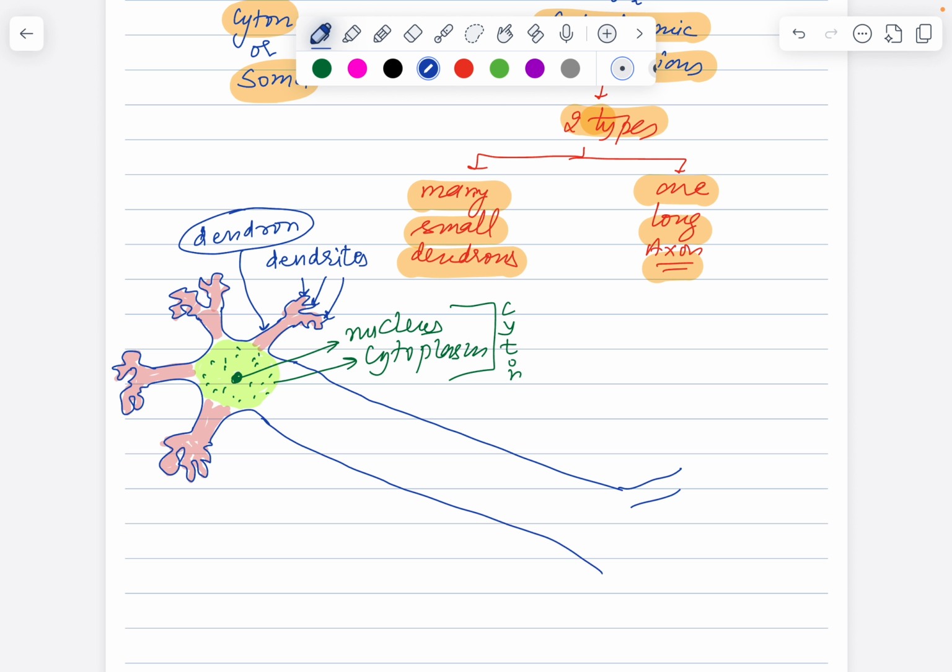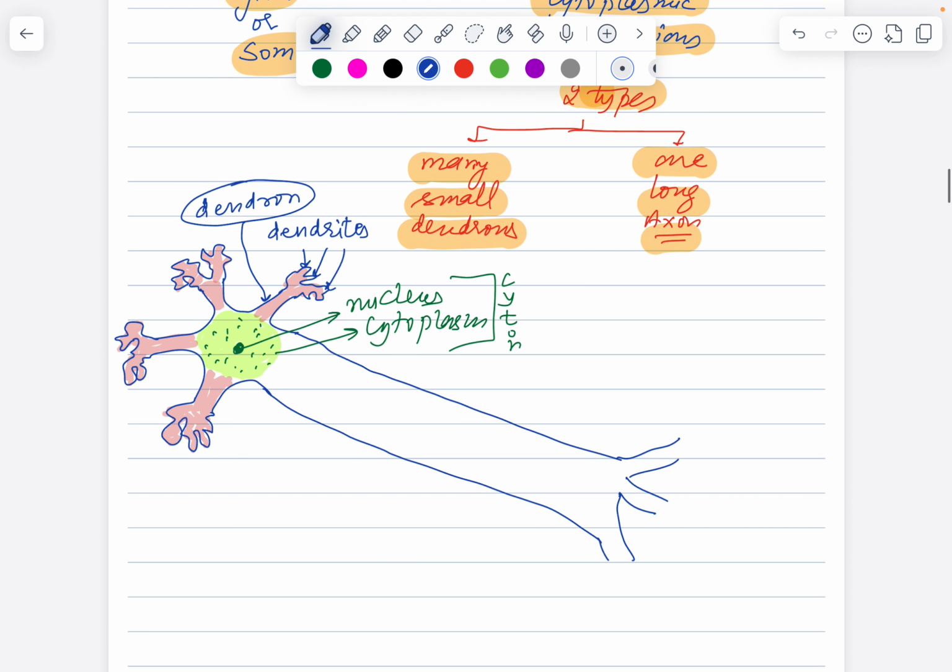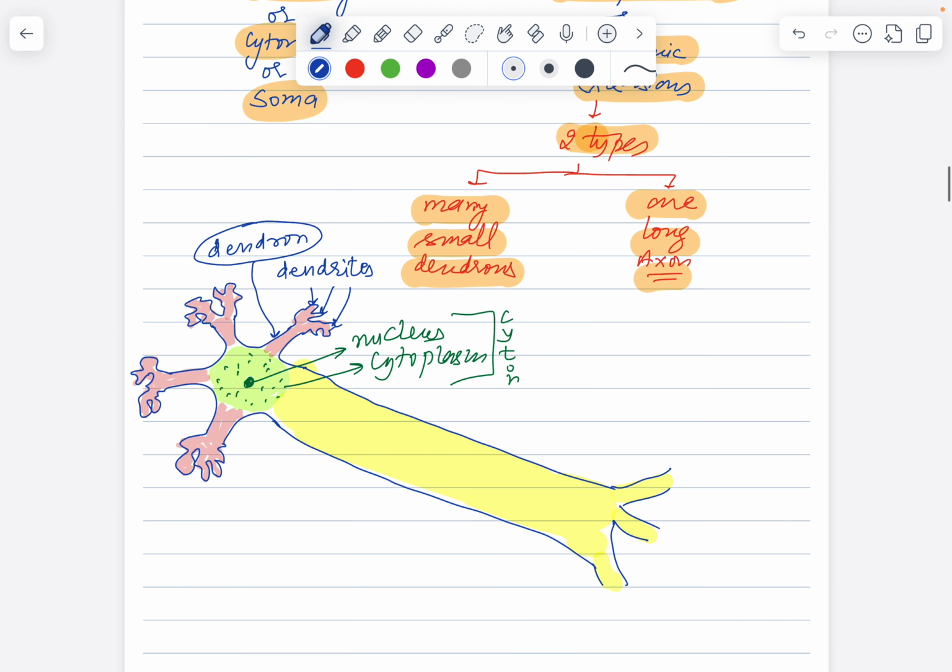We can draw it like this. Here. This single thick huge process that is arising from the cell body and extending down, further dividing into branches, this is your axon, one single long axon.